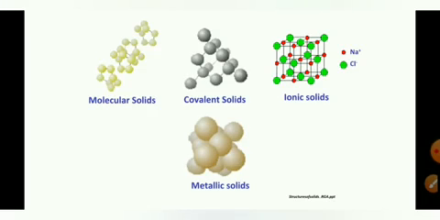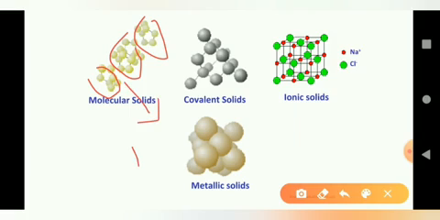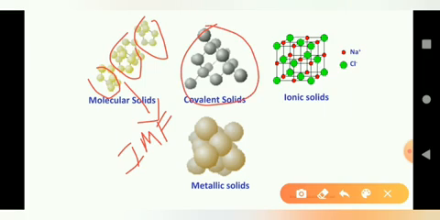Now let us observe some structures of crystalline solids. In a molecular crystalline solid, between one molecule and another there is an intermolecular force of attraction. In covalent solids, particles are compactly arranged compared to molecular.